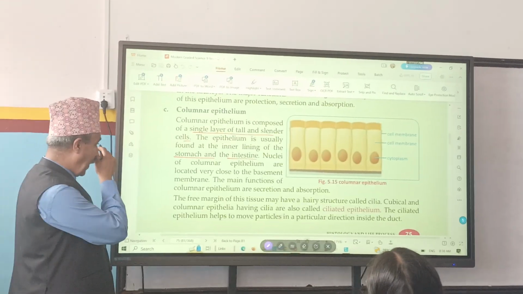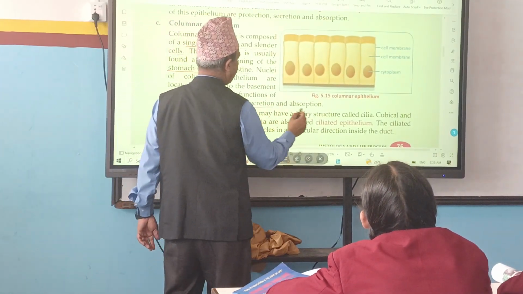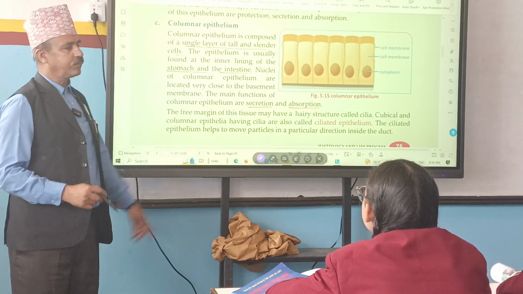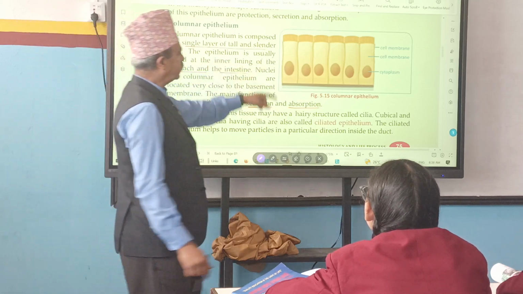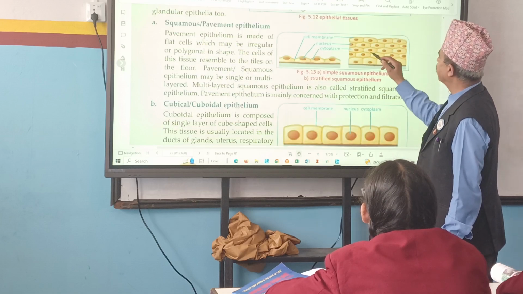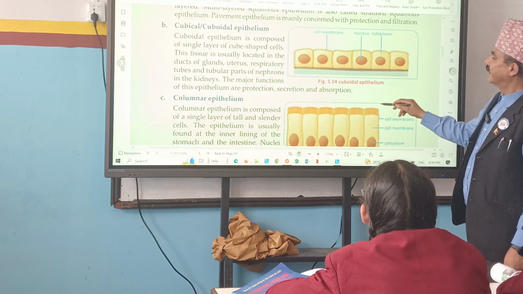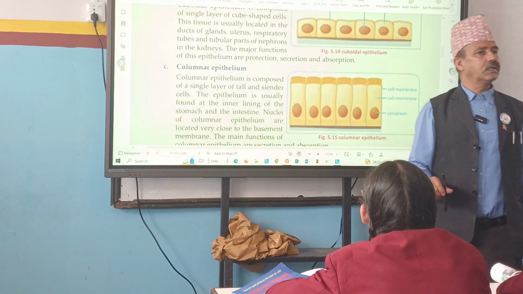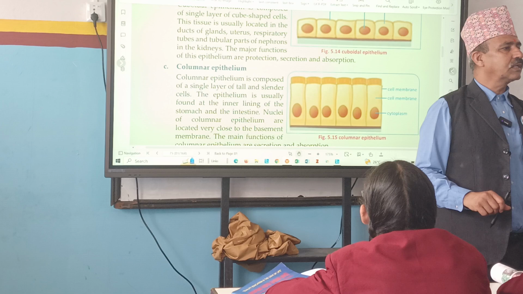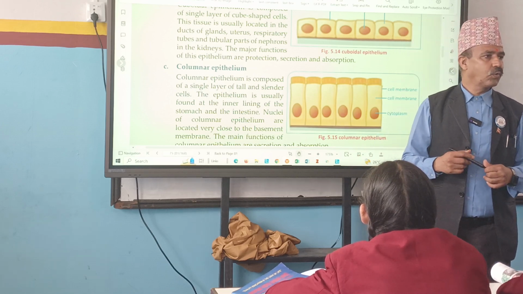Next one. Main functions of columnar epithelium are secretion and absorption. So some filtration, some secretion, some absorption. The cells present here and here and here are totally different. Intestine is like an alimentary canal. We say small intestine, large intestine. Okay, is it all right about columnar epithelium?